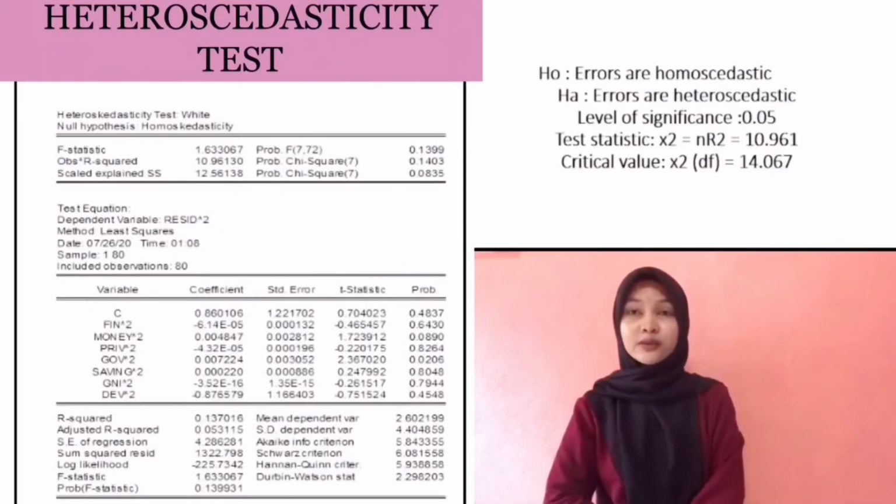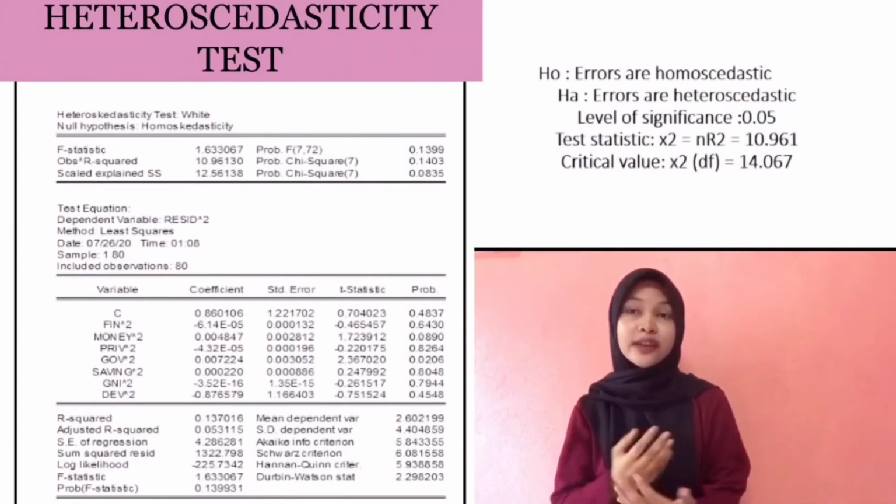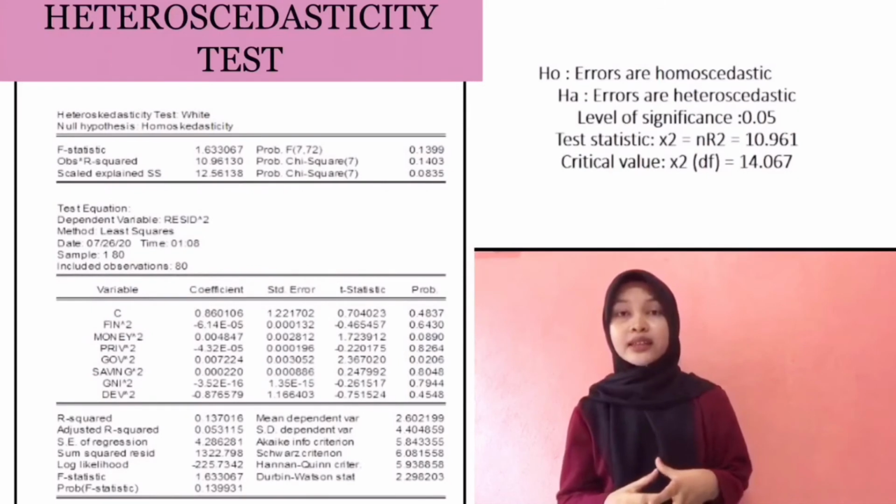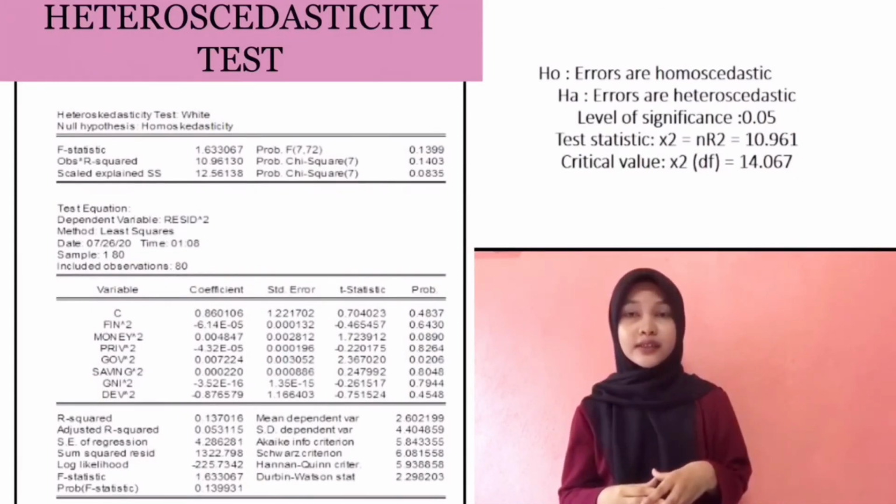In our model, we use the White test to test for heteroscedasticity problem. For the White test, we use e-views, and with the output that we get, we run the hypothesis testing. As a result, we get the test statistic chi-square of 10.961, lower than the critical value 14.067. So we accept the null hypothesis, and there is no heteroscedasticity problem in our model. It means that the error terms have a constant variance.